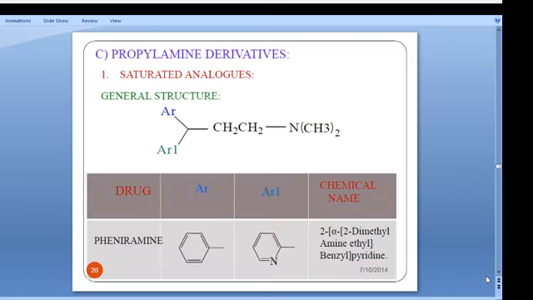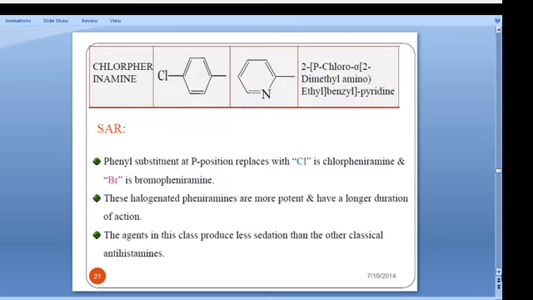Okay. Then propylamine derivatives. There are two different kinds: saturated compounds and unsaturated compounds. Pheniramine and chlorpheniramine, you all use these regularly. Avil tablet, do you remember Avil? The trade name is Avil. That is chlorpheniramine maleate, simply we can call it CPM. So this is the basic structure of propylamine derivatives, like the saturated analogs pheniramine and chlorpheniramine, only the chlorine is added.